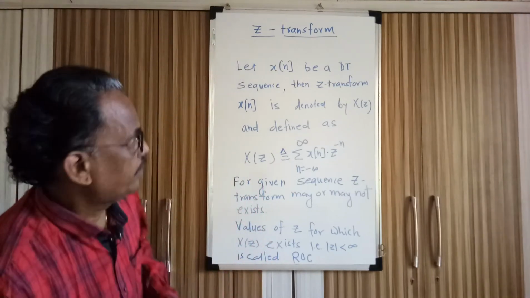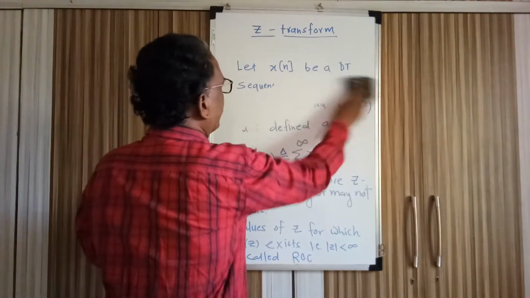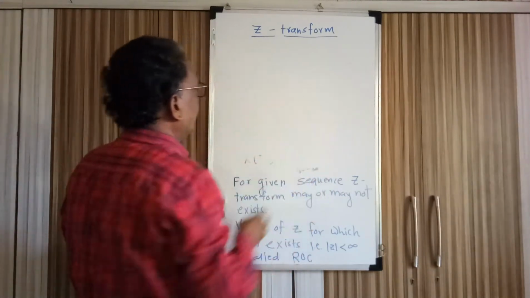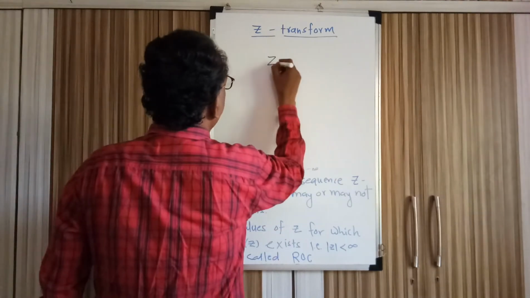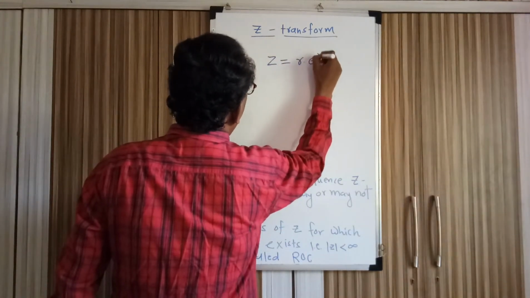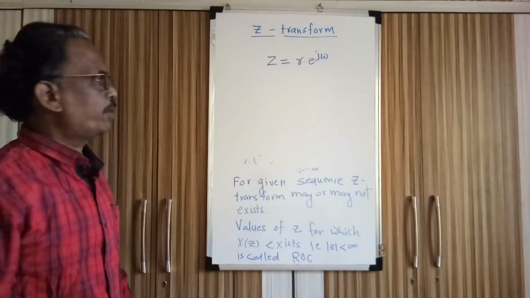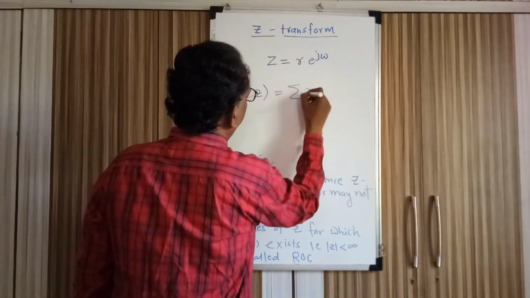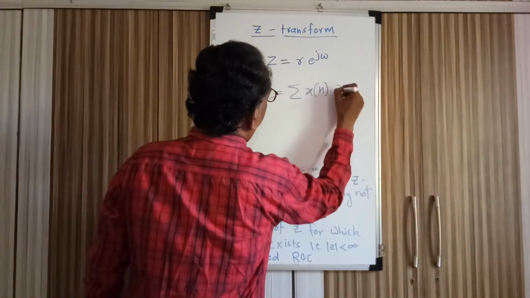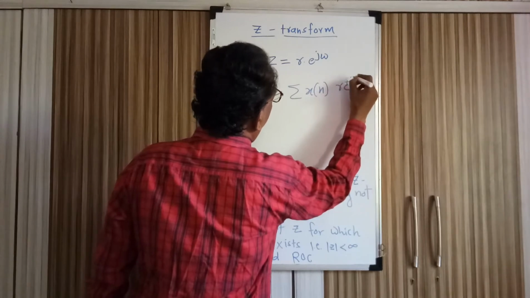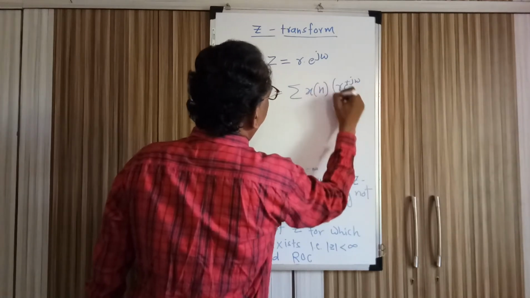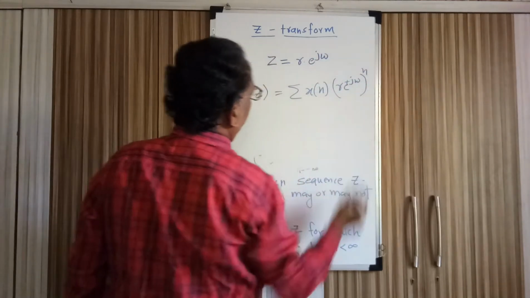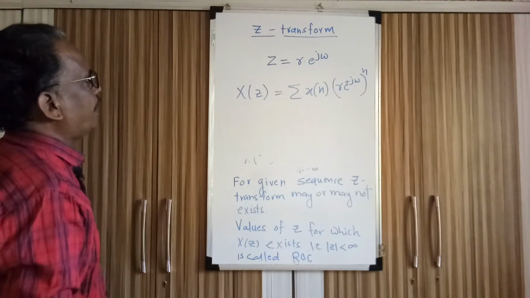So let us move on to the requirement on x of n for existence of Z transform. So we know that Z is a complex variable which can be written as r e to the power j omega. So let us put this in the definition of Z transform. So x of n, r e to the power j omega raised to n, here the value of Z I am writing raised to n.